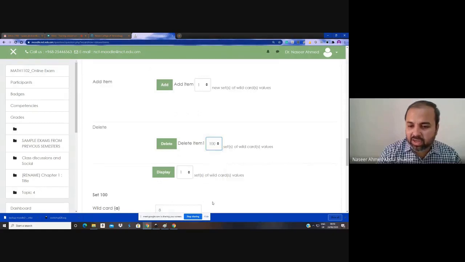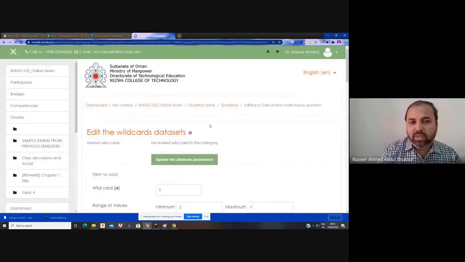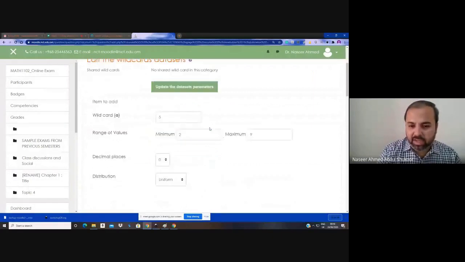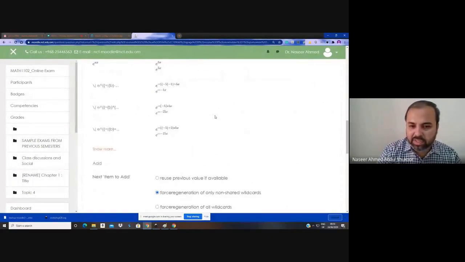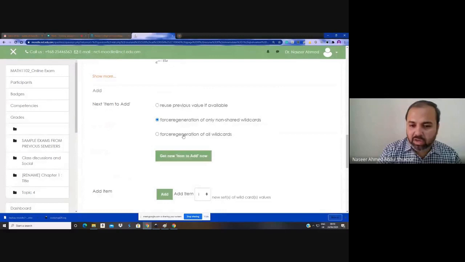Just delete all the 100 values of A and B in the server by selecting this delete option. You select all the 100 options here and click delete. This process will delete the complete data set for A and B in the server. Then it is a very fresh question. Either you can select this or select this optionally.